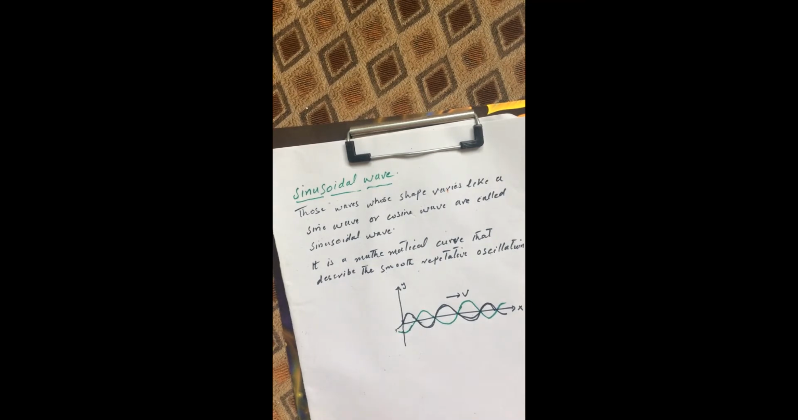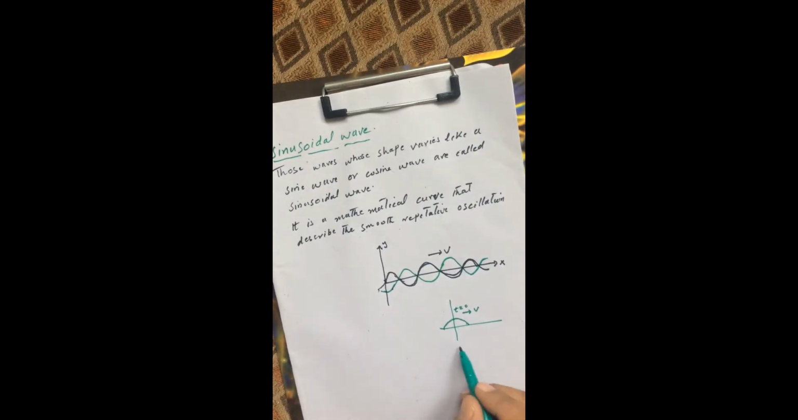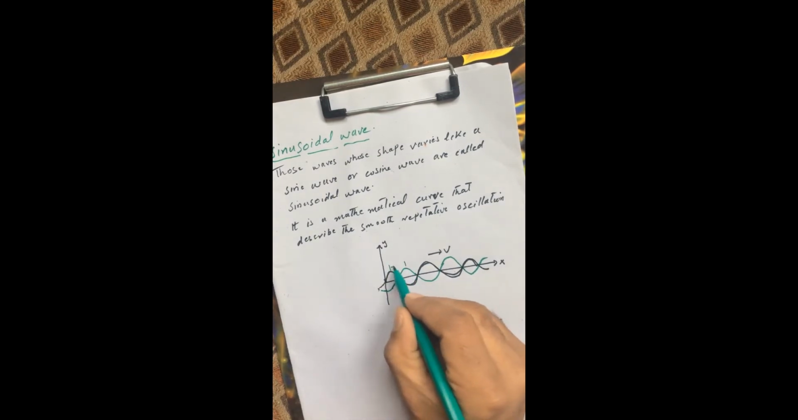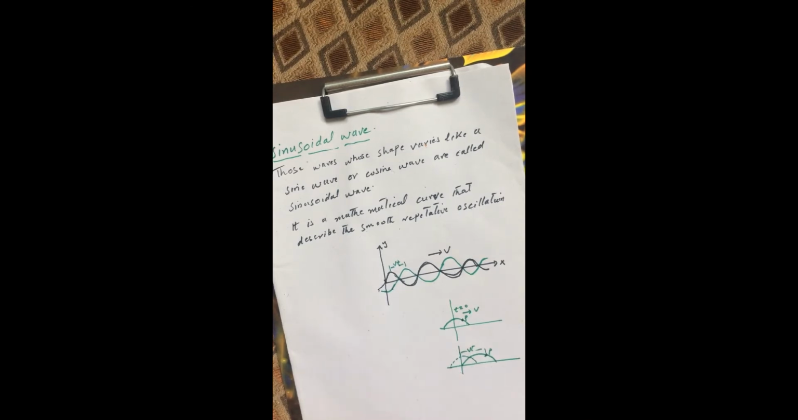As we discussed in the case of the traveling wave, if we have a wave pulse moving in the forward direction with velocity v, at time t equal to 0 the pulse is here. After some time t, this pulse, which was initially here, has moved to this point. If this is the point P, then point P is now here. So we can write this distance to be vt, which is velocity times time.